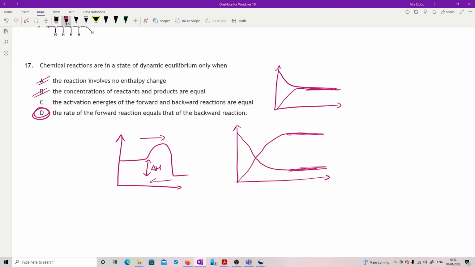This one's wrong. Activation energies are equal is wrong as well. If we look at this one, again, the first diagram, there's the activation energy for your forward reaction. There's the activation energy for the back reaction. That's not going to change, and it's not equal. Okay, so D.